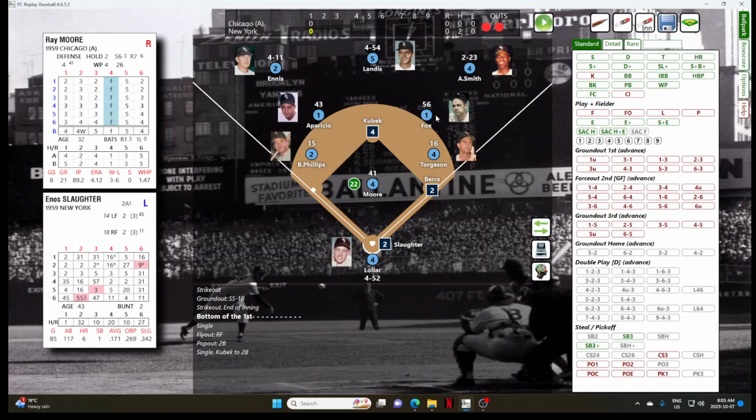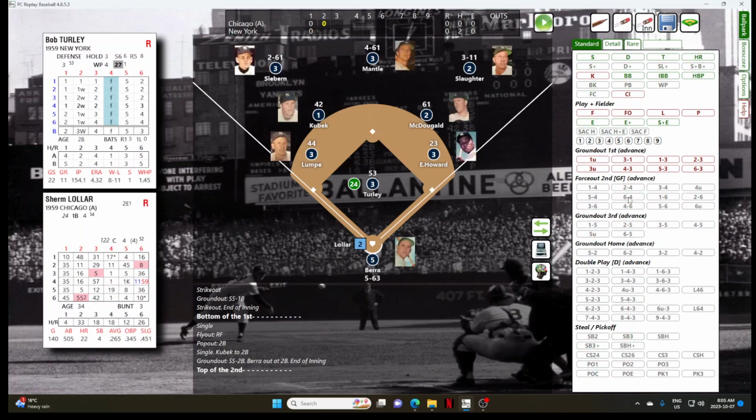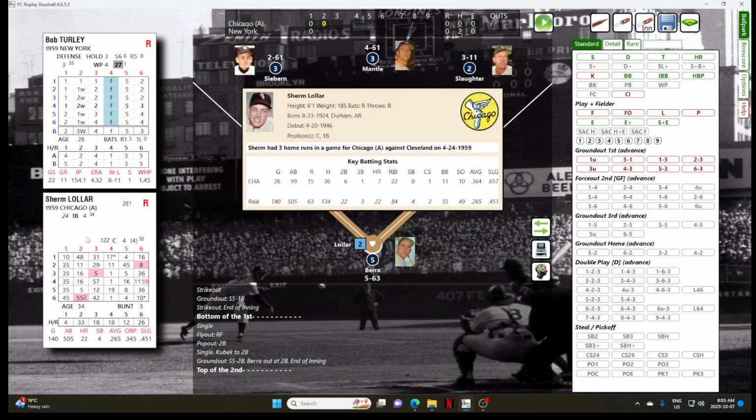And Slaughter hits a ground ball to Aparicio. He's there, easy play, flips it to Fox for the 3rd out of the inning. The Yankees strand 2, don't score, scoreless as we head to the top of the 2nd inning.